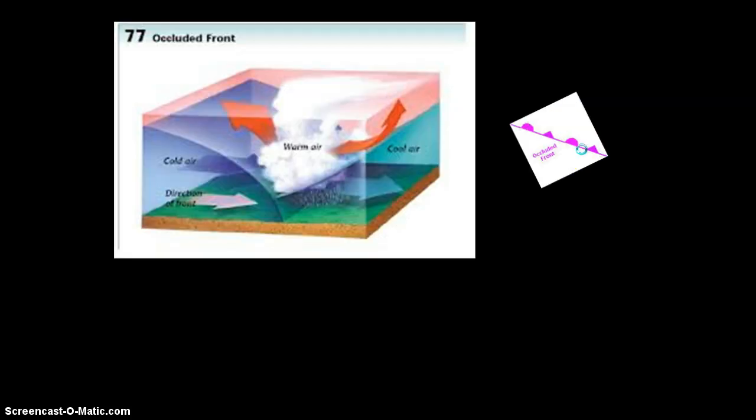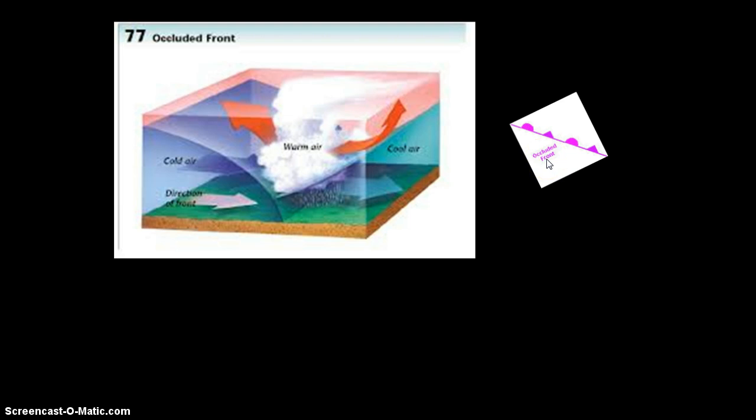An occluded front is where you have two cold air masses with one warm air mass that is stuck in between the two of them. And so what happens is that the two cold airs are bumping into each other and forcing the warm air to rise up. And so this one again associates with clouds and rain, and they call it occluded because of the fact that it's stuck in between the two of them.